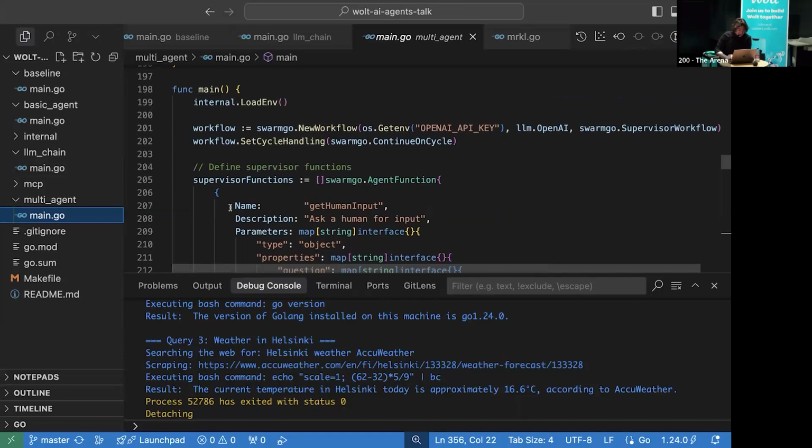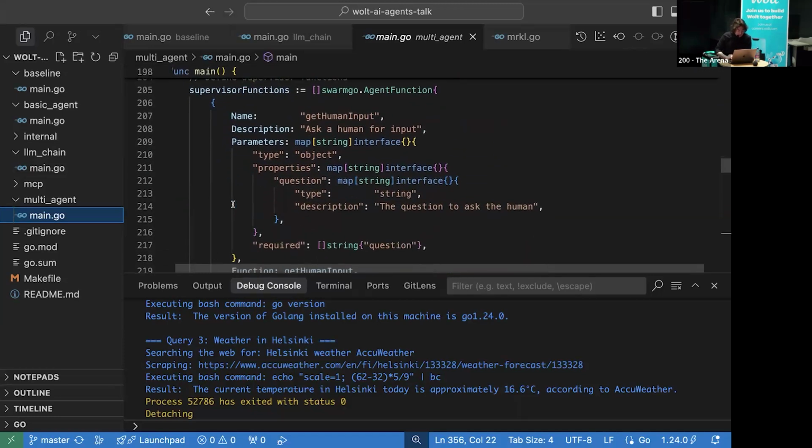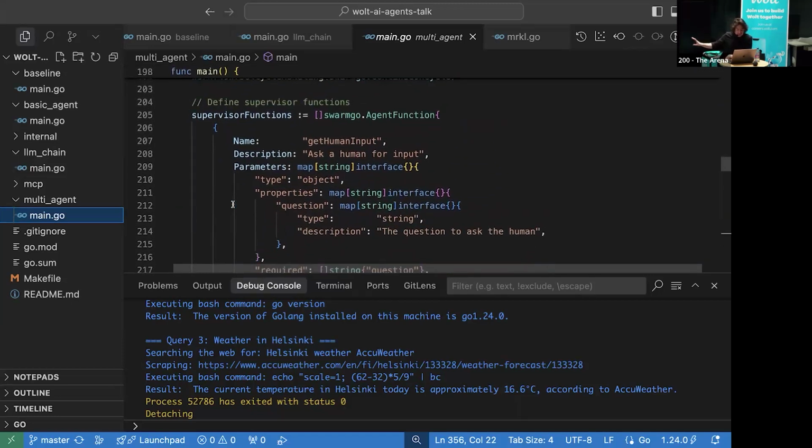So let's see how this workflow works. We're going to implement the supervisor pattern. There's a supervisor that coordinates the job between agents. Maybe you use the research tool by ChatGPT when you ask it to research some topic.